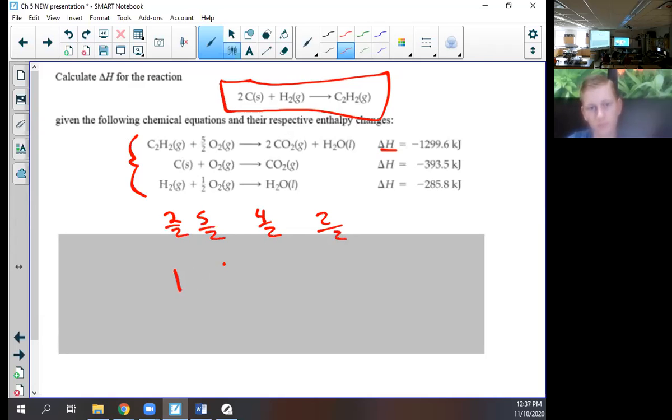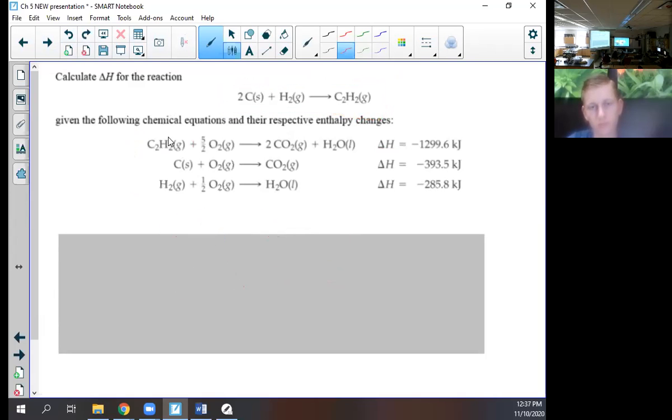And this became a 1, this became a 5/2, this became a 2, and this became a 1. So yeah, I need this as a product, so absolutely I would rotate it over. Okay, keep going on your own.